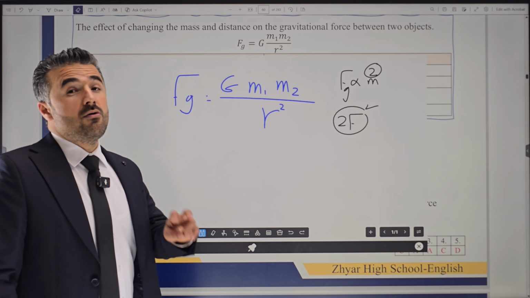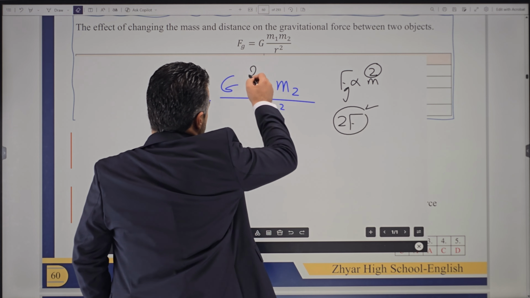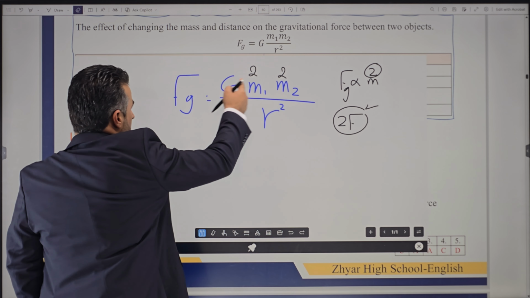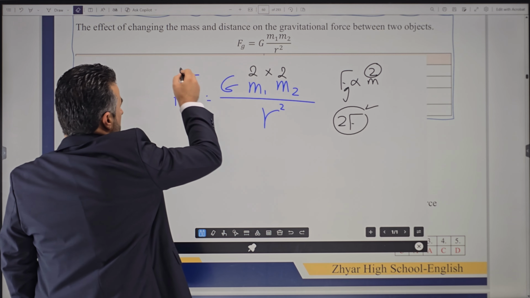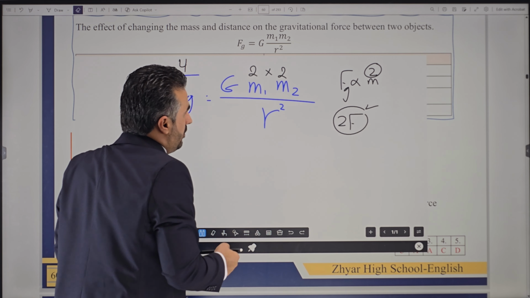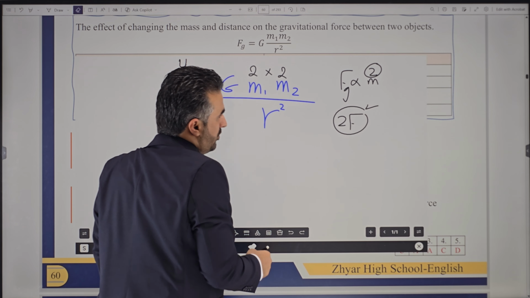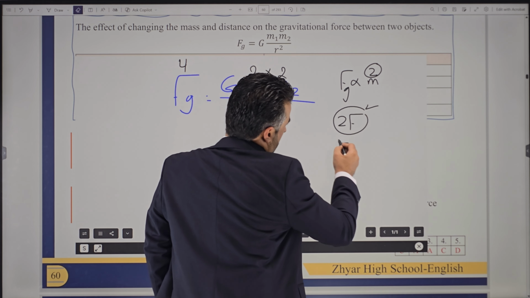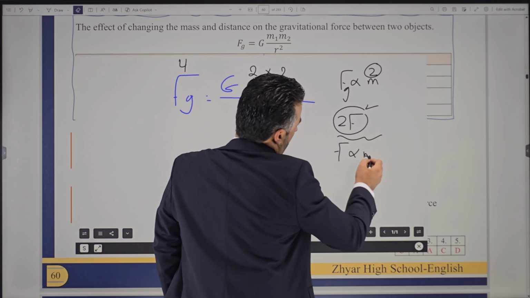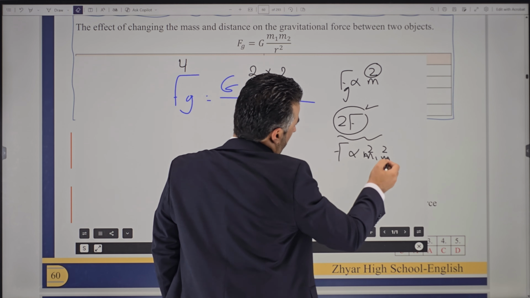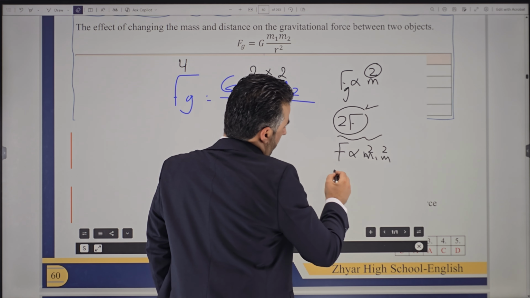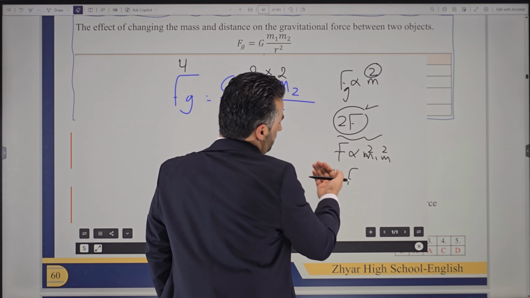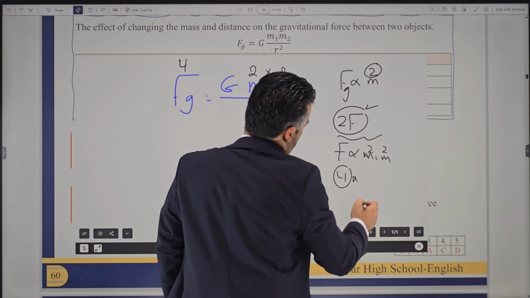What if I double both masses? So that means this is doubled and this is doubled. By what factor will the gravitational force change? Will it be 2 times 2? Will it be 4 times? Yes, so we can say the gravitational force will change by 4 times. If you want to write it, M1 and M2 are both doubled, so Fg will change by 4 times.